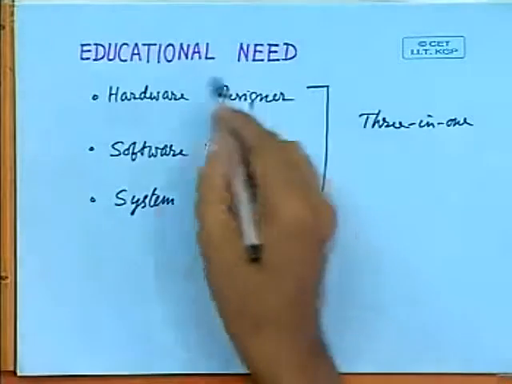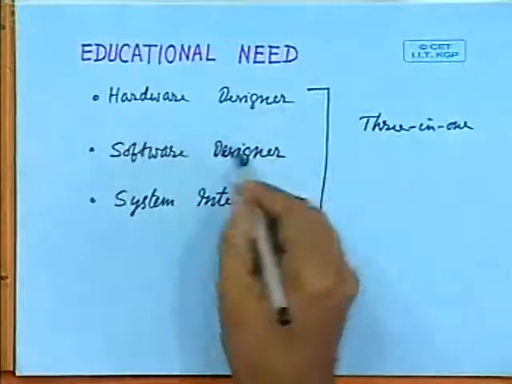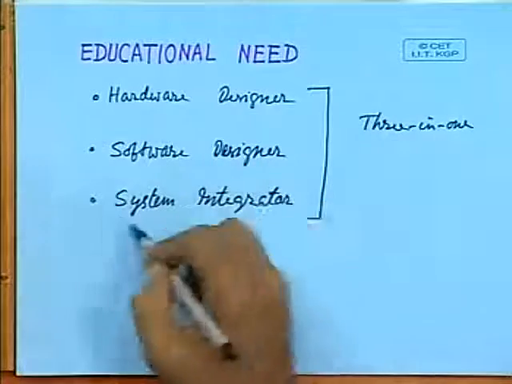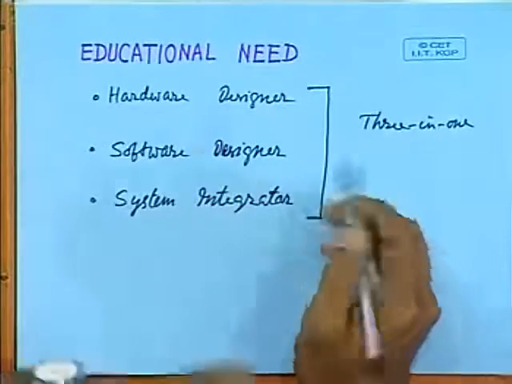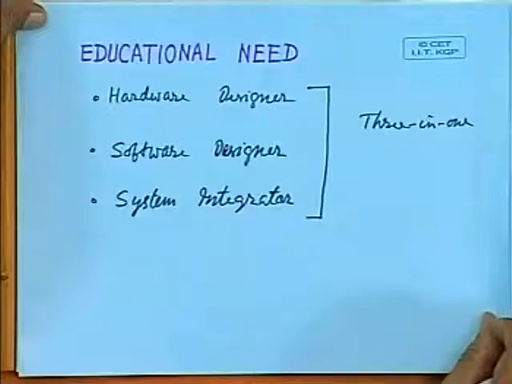He should be able to design the hardware, write the software and integrate the system, so that a low cost equipment can be made. And that has created a tremendous educational need, and this is the main objective of this course.